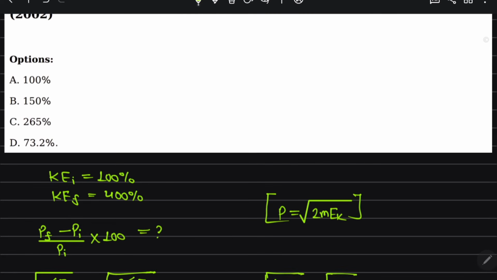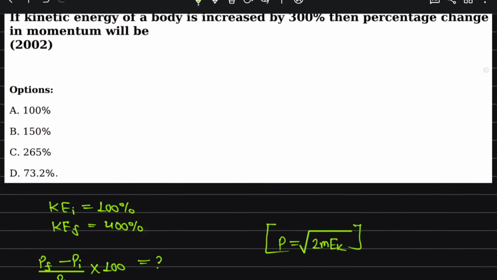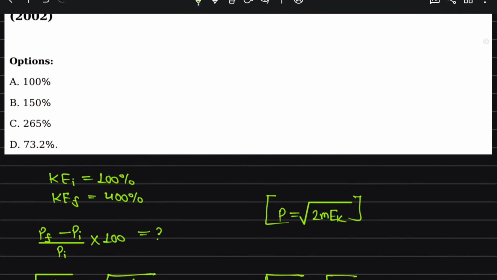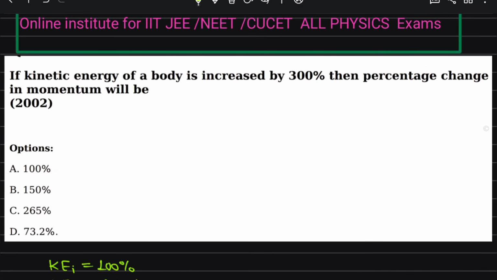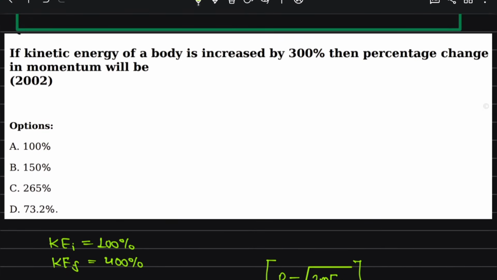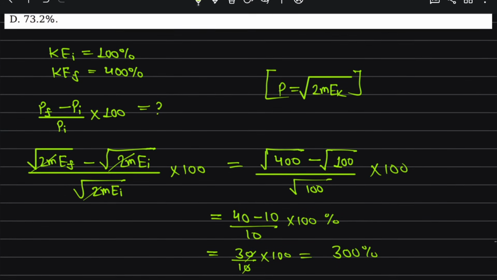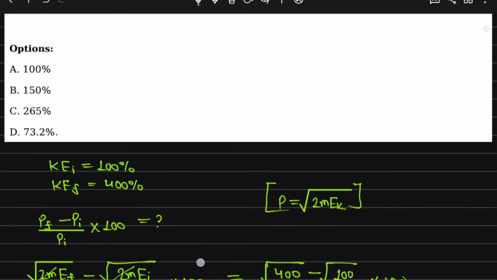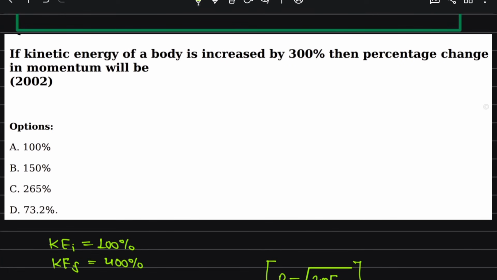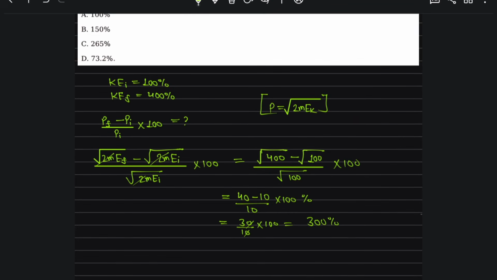Change in its momentum is, okay, one minute. If the kinetic energy is increased, then the percentage change in momentum will be... the only thing we have done wrong, sorry, is that the square root of 400 is 20.